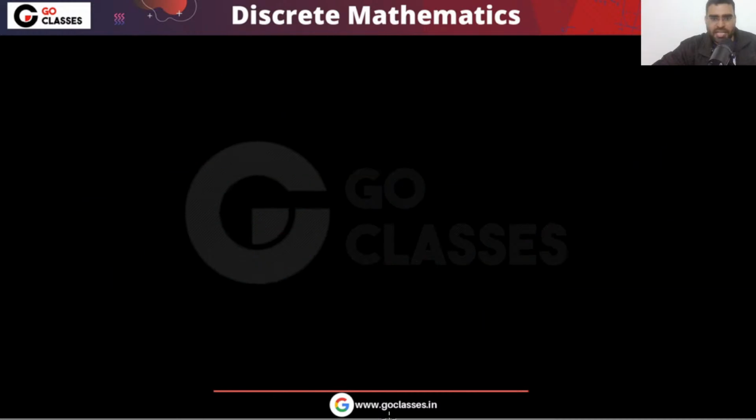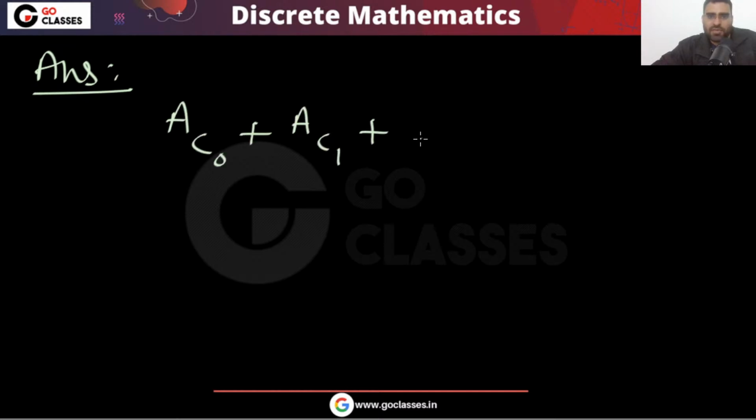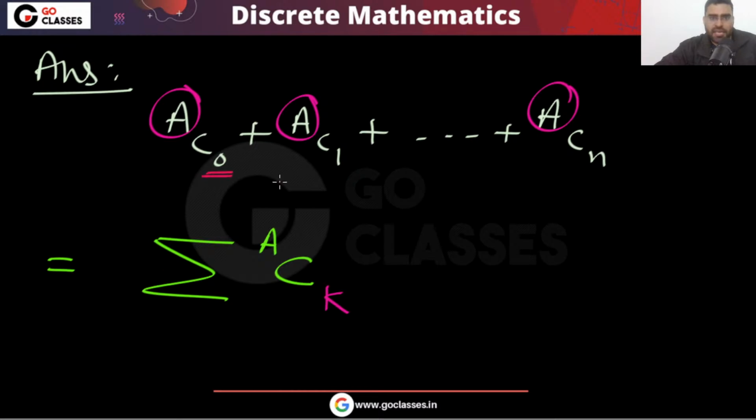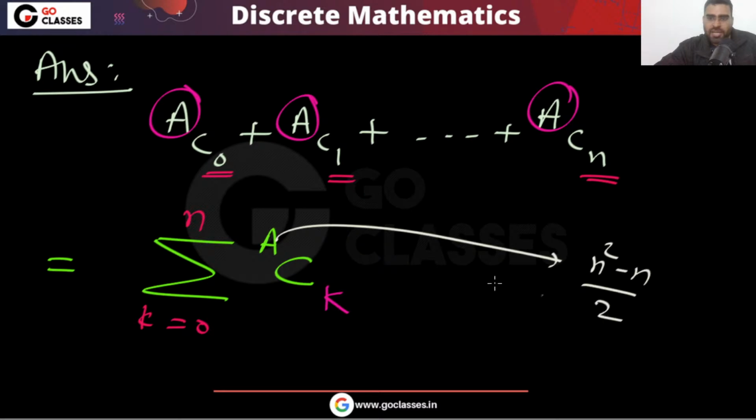So what we got, your final answer, is aC0 plus aC1 and so on, up to aCn, and that is nothing but the summation. a is fixed, aCk, where k is going from 0 to n. And this a is (n square minus n) by 2. That's it.